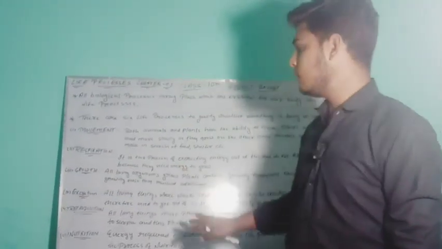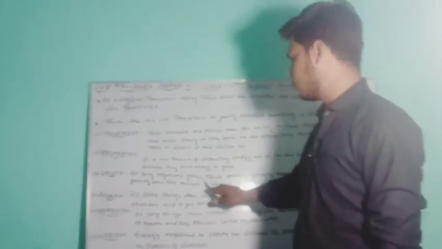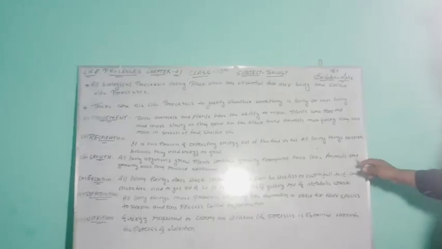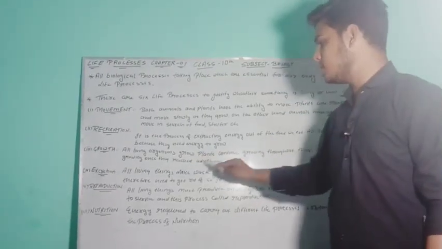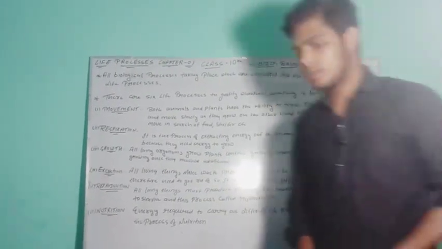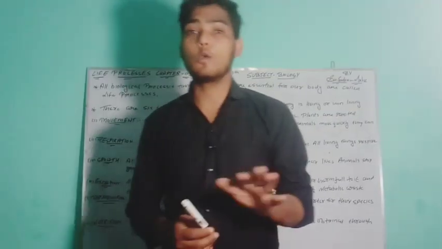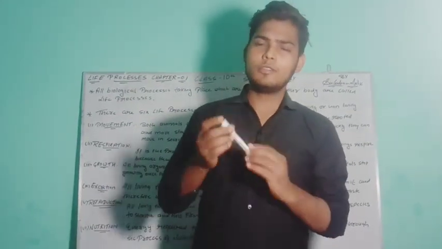Now third, growth. All living organisms grow. Plants continue growing throughout their lives. Animals stop growing once they reach adulthood. Means the third life process we have is growth.